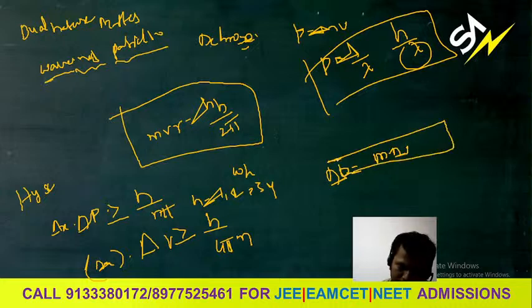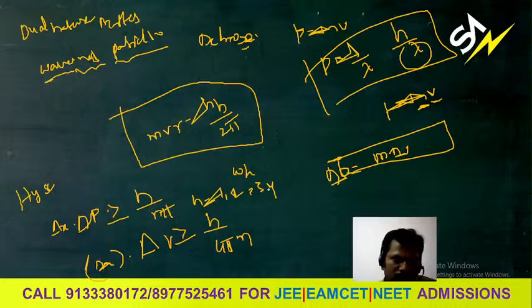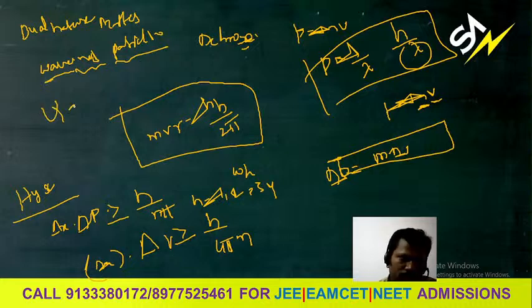P is equal to mv, the multiplication of mass and velocity gives the value of P. Some questions come from the Heisenberg uncertainty principle, some from the de Broglie Heisenberg relationship, and sometimes they will ask from the Schrodinger equation also, sometimes they will not ask. So now I will go for a very important topic.